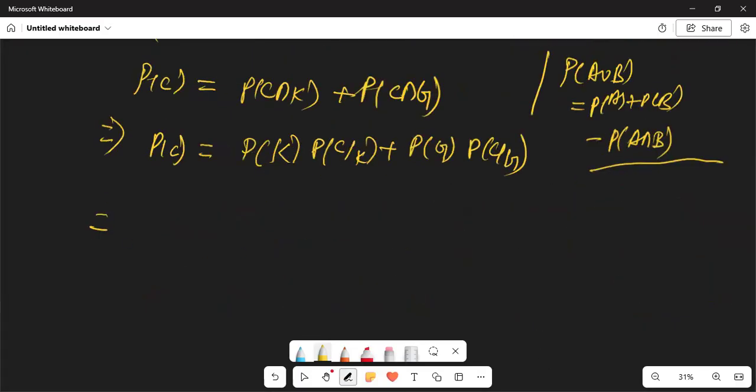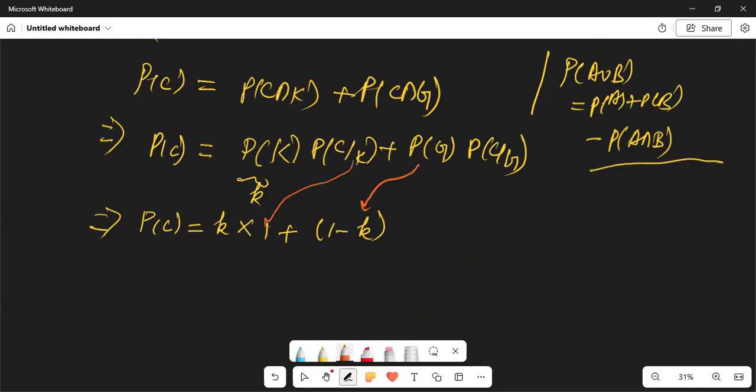This implies, because this is nothing but K, this is 1, and this is 1 minus K, probability of guessing, and this is half. Probability of knowing the correct answer to the question is half plus K by 2.